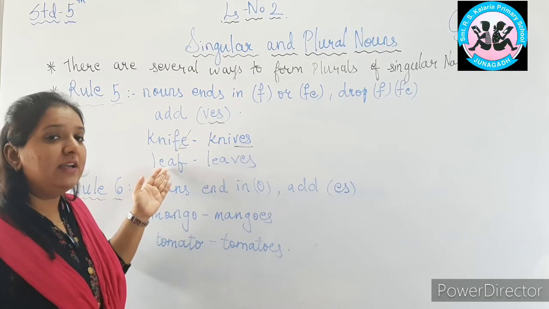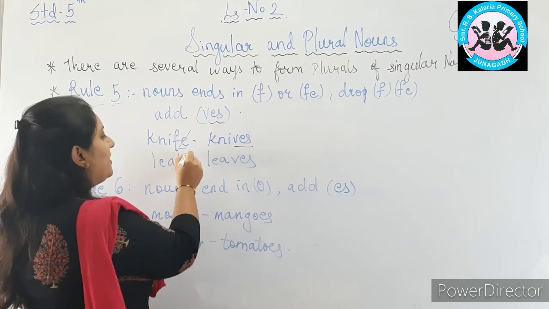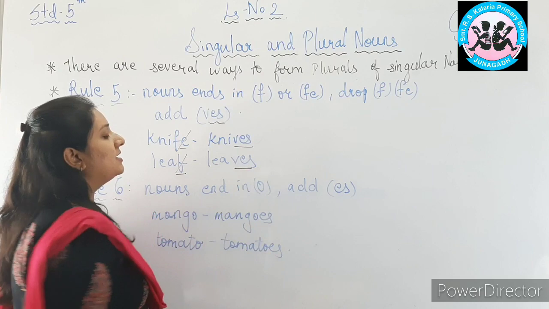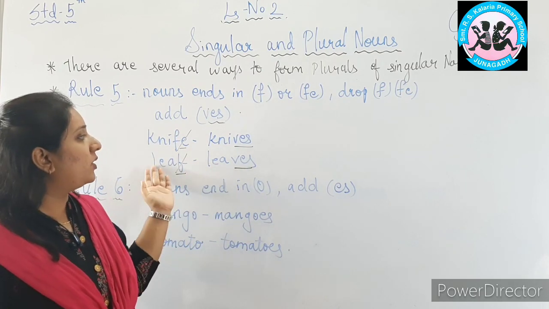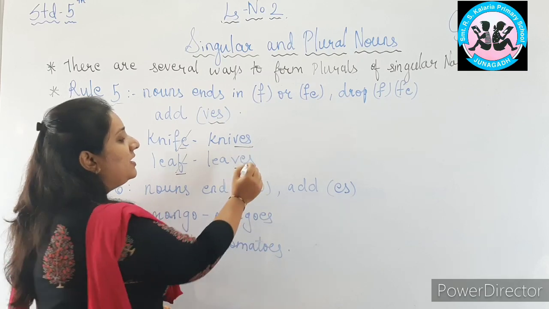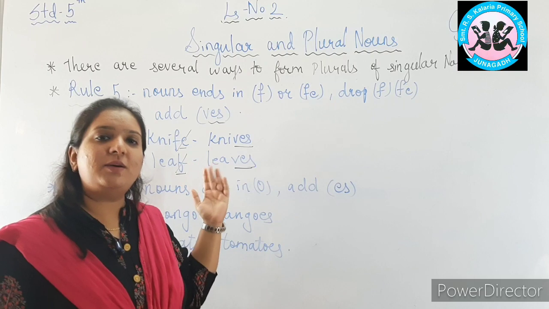Similarly with the leaf. Leaf is ending in F. So what we will do? We will cut the F and we will add VES. So leaf will become leaves. To make it a plural form, what we will add? We will add VES in the rule number 5. So I hope you have understood rule number 5.